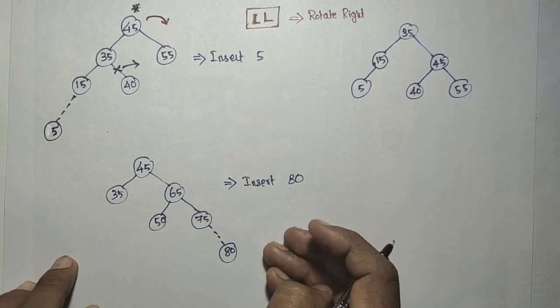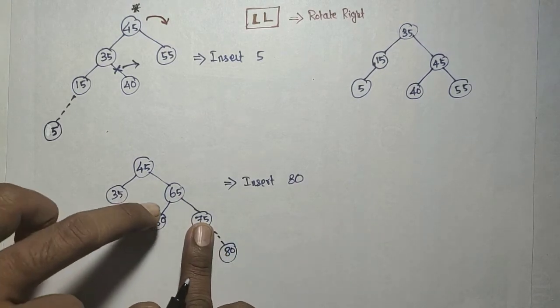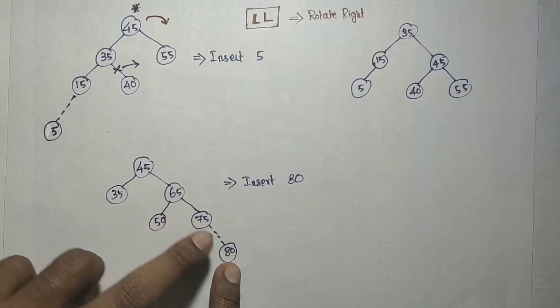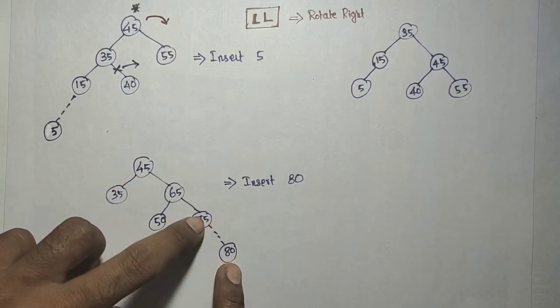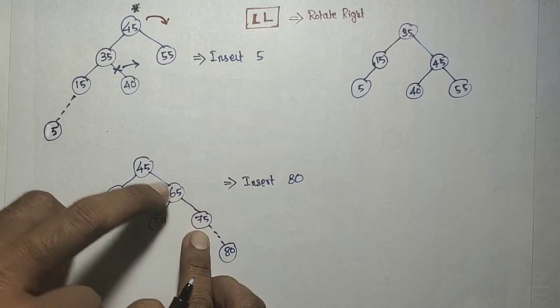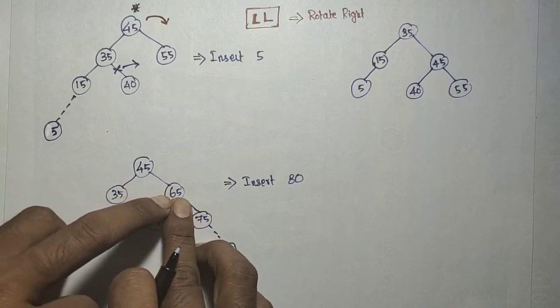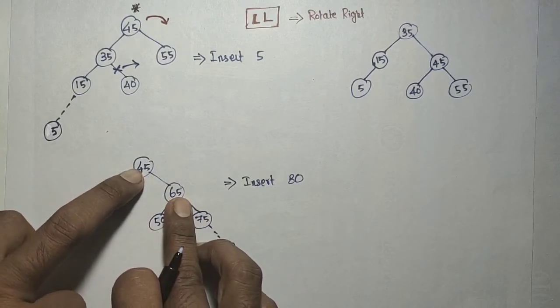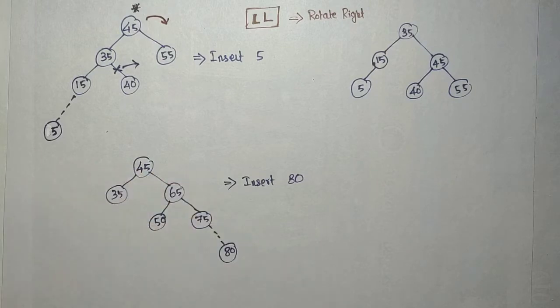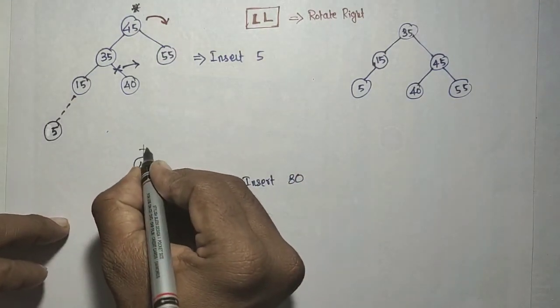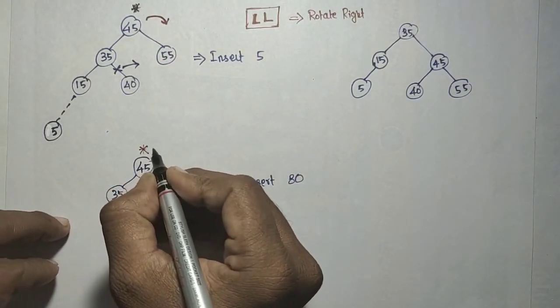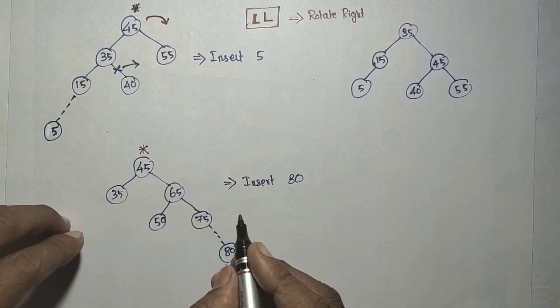And the unbalancing occurs. Only the parents of 80 have to be checked. 75 is balanced, 65 is balanced, then this one is unbalanced. So 45 is the unbalanced node.